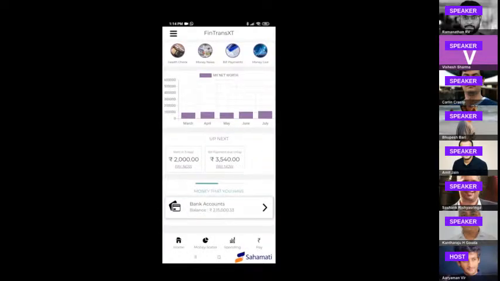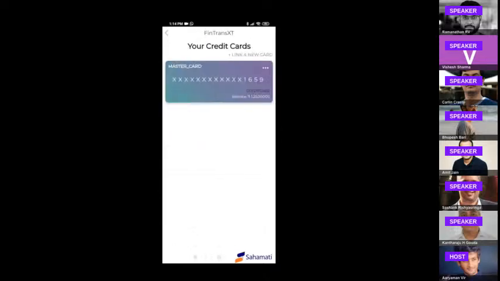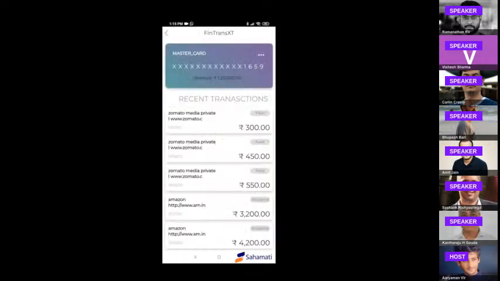Just like we showed for the money in the bank accounts, we can also see the money that you owe, which is your credit cards. Here again, we can see the segregation of the category, the outstanding balance of the card, as well as the various transactions that the user has made.